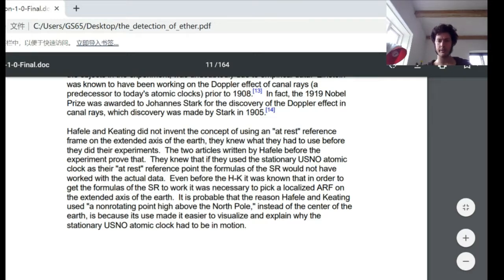It was probable that the reason Hafele and Keating used a non-rotating point high above the North Pole instead of the center of the Earth is because its use made it easier to visualize and explain why the stationary US Naval Observatory atomic clock had to be in motion.